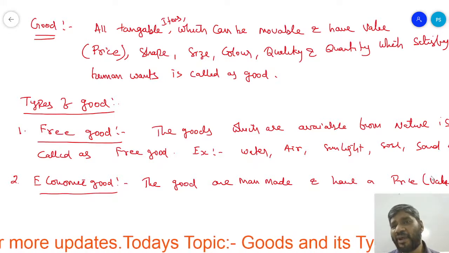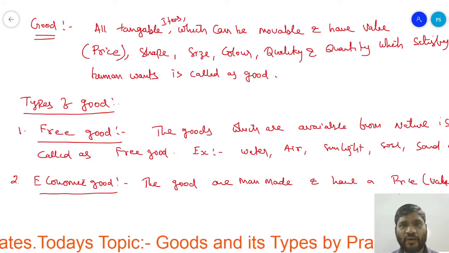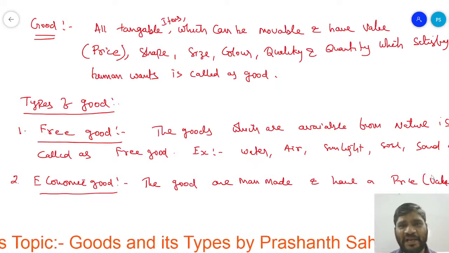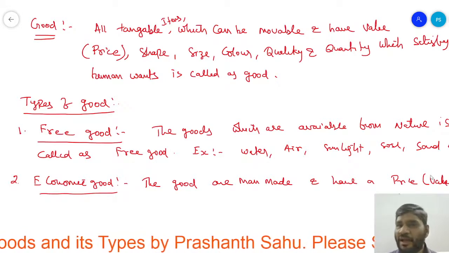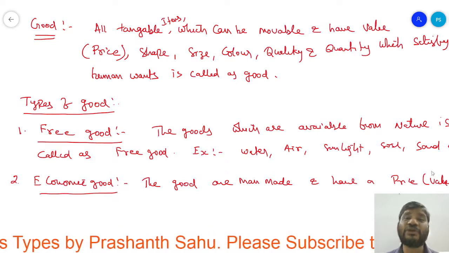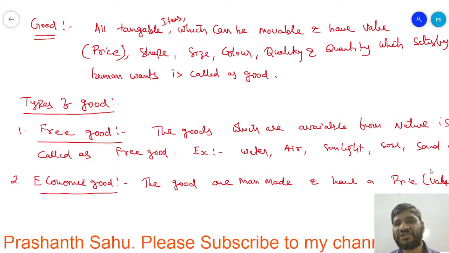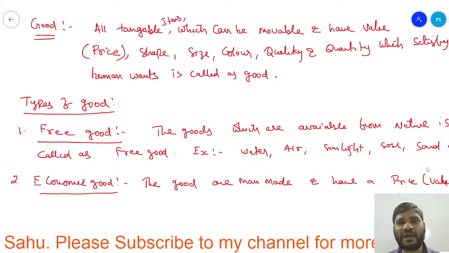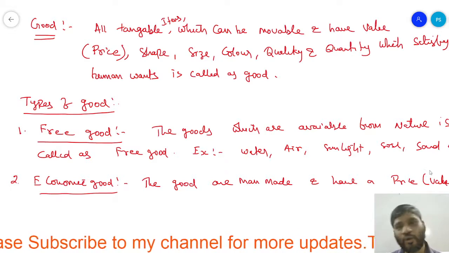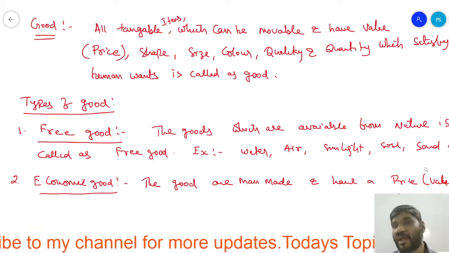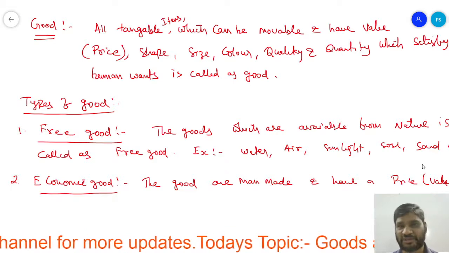No goods are available directly from nature. Some goods we have to manufacture and process. So we used to produce the good. Is the tree directly giving the chair? No, the tree is giving the wood and the wood is converted into furniture.